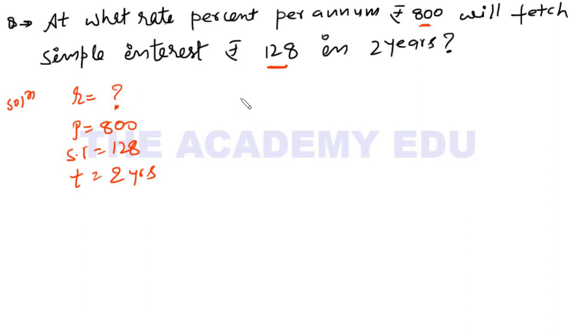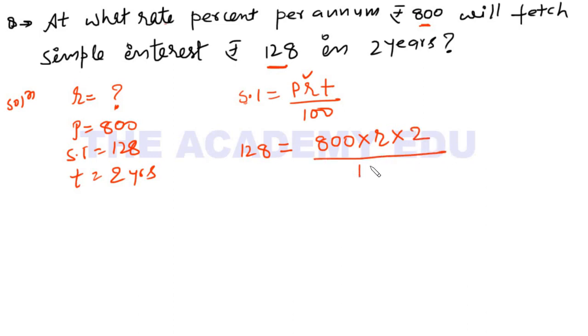Okay. So how will I find rate? See, what is our formula? Simple interest is equal to PRT upon 100, right? I need to find this R. So what is simple interest? Put the value 128. What is principal? 800. What is rate? R. We need to find it. What is time? 2 years. Here I need 100.